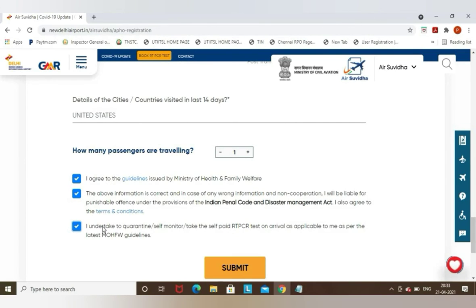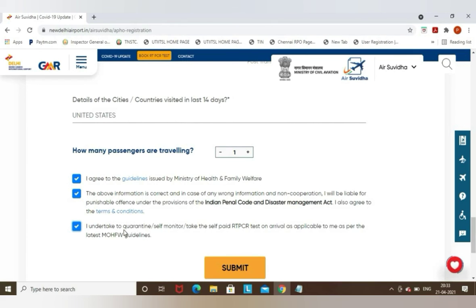That's it, friends. It's a very simple process. When you click submit, on the email ID you have mentioned, you would receive a mail of the self-declaration form which you have filled. It would be in a printable format. You need to take the printout of the form and carry that form along with you at the airport along with the RT-PCR COVID-19 negative certificate.